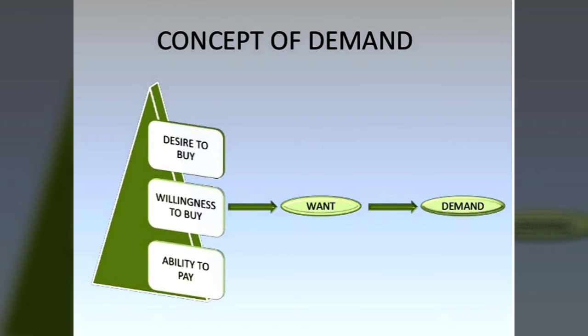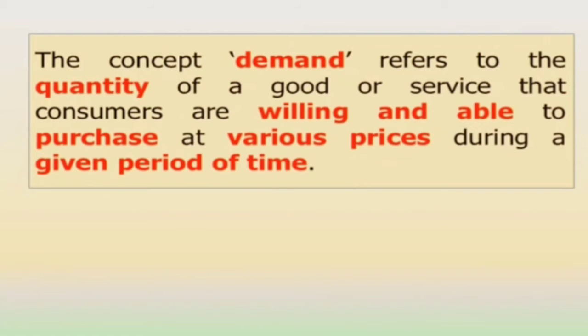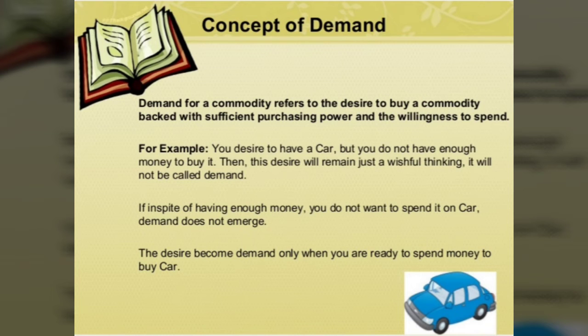Now the concept of demand, we know that we need a desire, we should be willing, and have the ability to pay. Then my desire converts into a want and then a demand. So the definition of this is, the concept of demand means quantity of a good or service that consumers are willing and able to purchase at various prices during a given period of time. Alright, 3 things are there: quantity, willingness, and the time period.